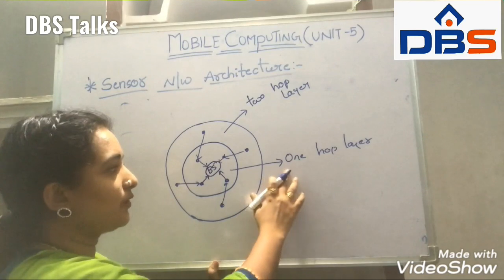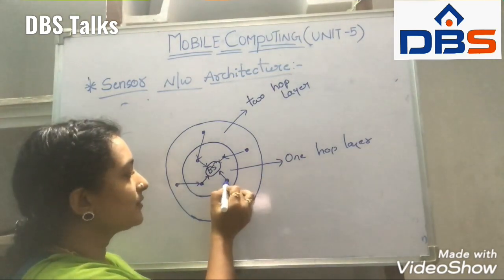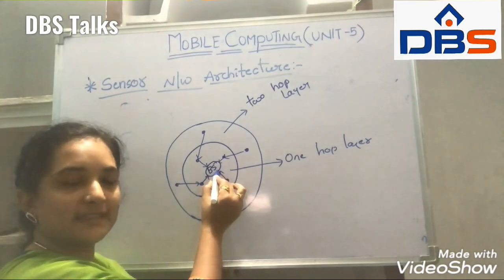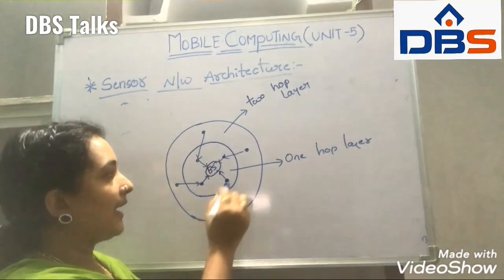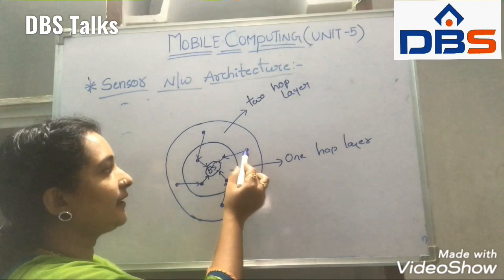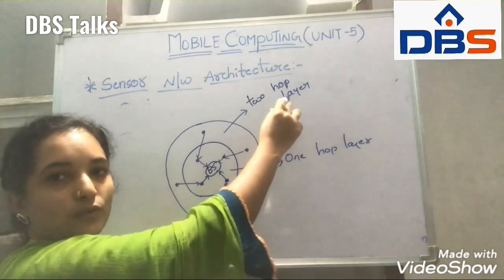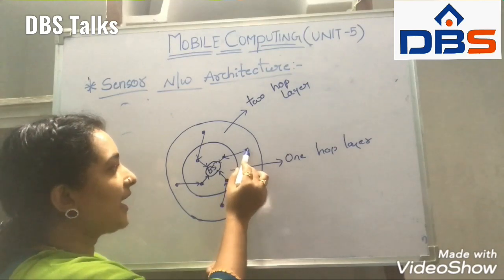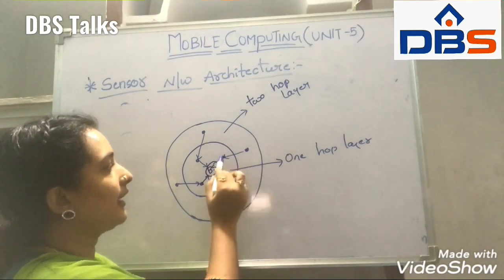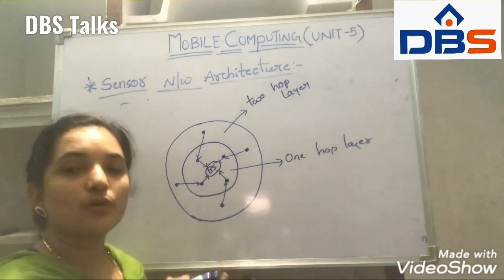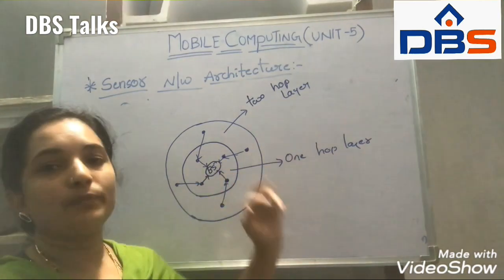Because for the first layer the hop count is 1: from one node we send the data to the base station, so it is one hop. For the second layer, we have two hops, one node and another node passing the data to the base station. So we call this the two hop layer.